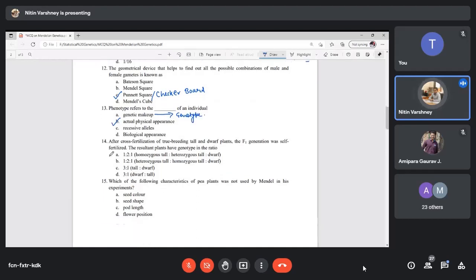Now, next question is after cross fertilization of true breeding tall and dwarf plants, the F1 generation was self-fertilized. The resultant plants have the genotype in ratio 1:1, 1:2:1, or 2:1 in the options.